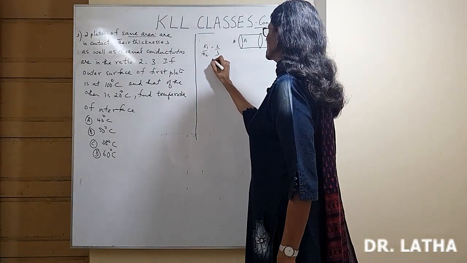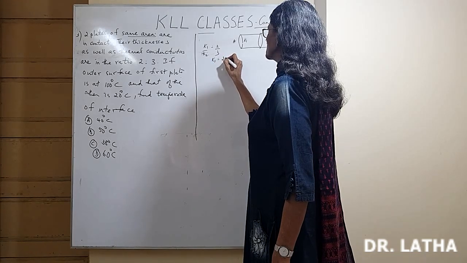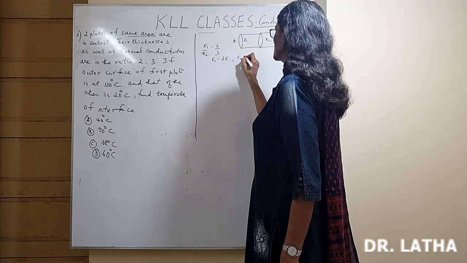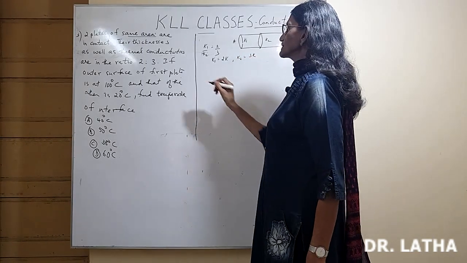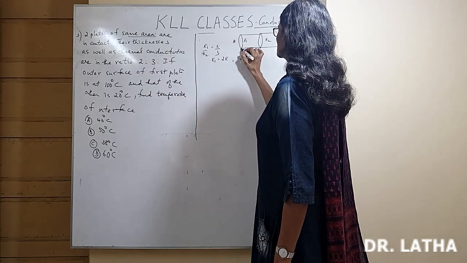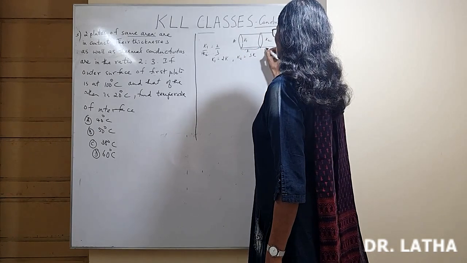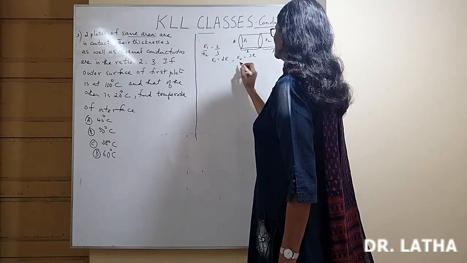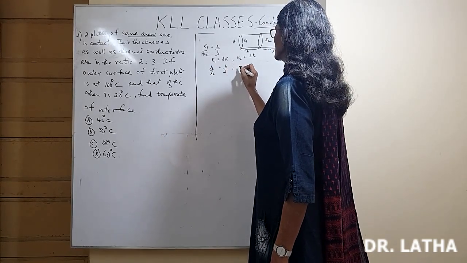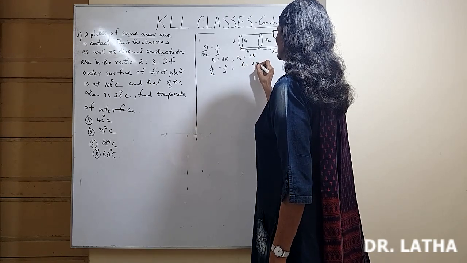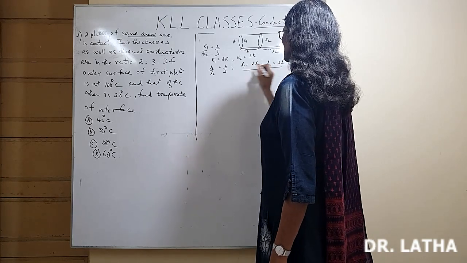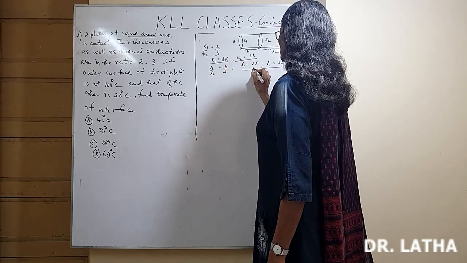So that means I'll take K1 to be equal to 2 into some constant, say I'll call it K. K1 is equal to 2K, K2 will be equal to 3K. And thicknesses are also in the ratio 2:3. So what's the thickness here? This we call L1, this we call L2. So L1 by L2 is also equal to 2 by 3. So suppose I take L1 as 2L, for example, L2 will be equal to 3L. So you know K1, K2, L1, L2.